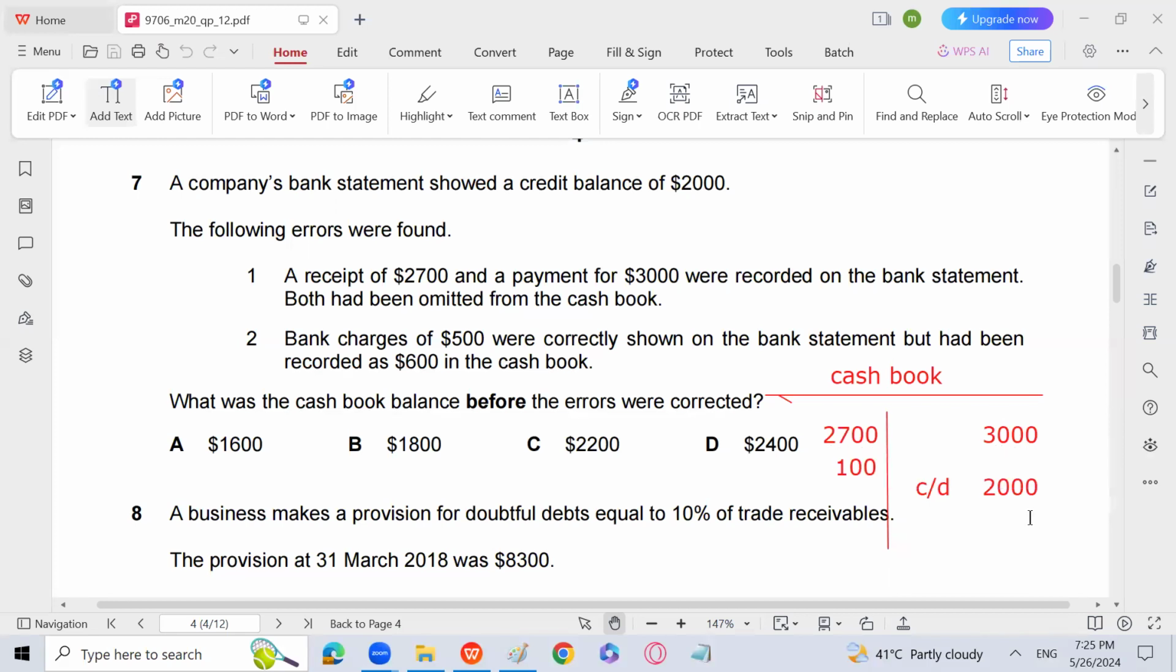So 2 or 3, 5,000. 5,000 minus 2,800. So 2,200 will be the cash book opening balance before correction. The brought down is 2,200. C is going to be the answer.